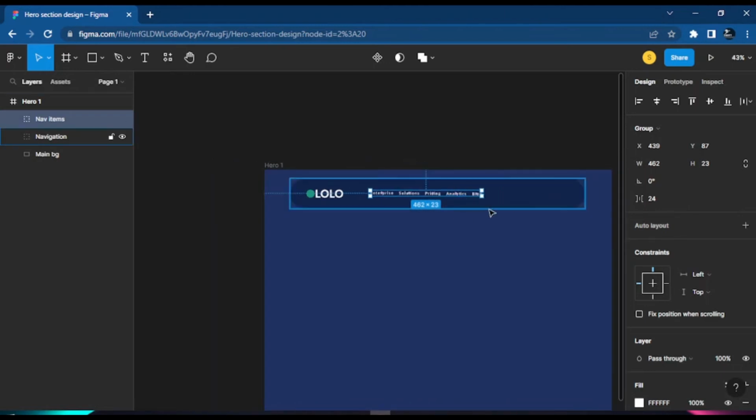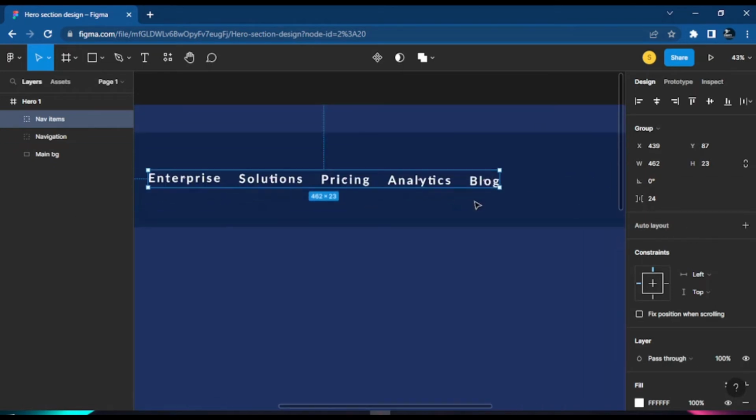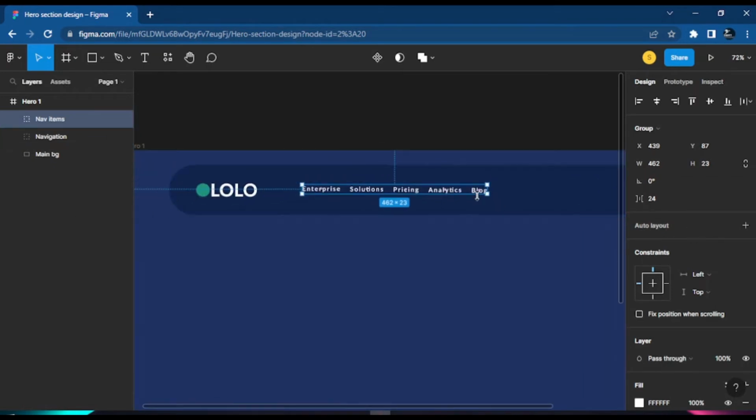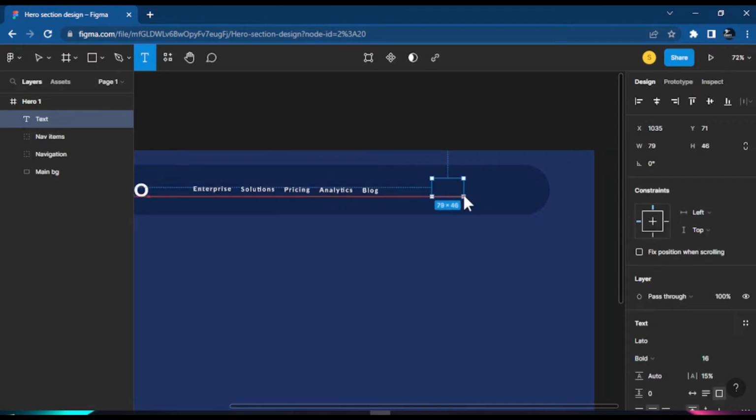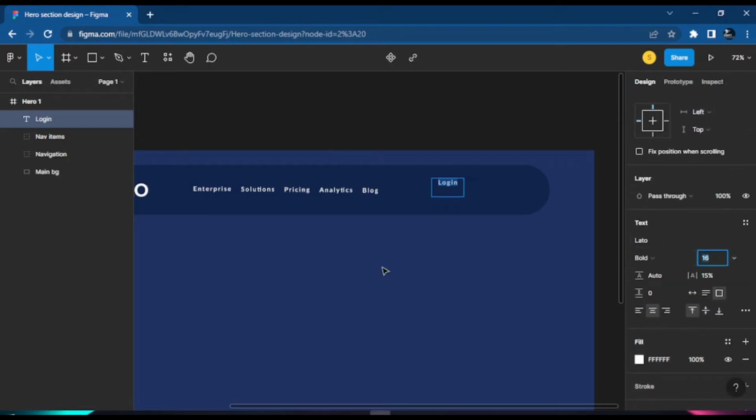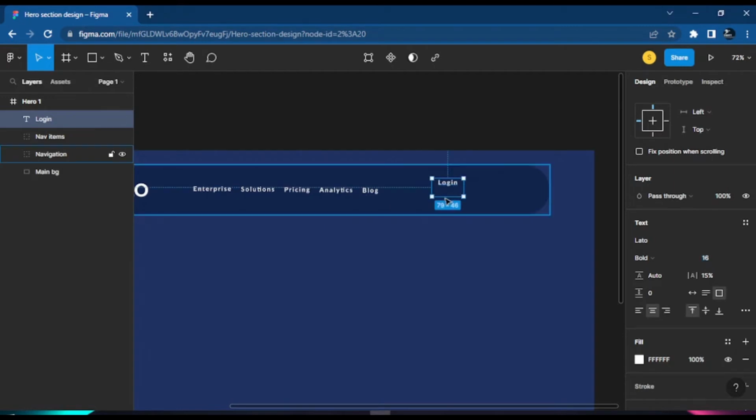Now let's try to add a login, something where a person can log into this form. How do we do it? Simple. Since we already started working with them, we can just create the link again. So come here, click the T again for the text, and write login here. I will just say log in. Now with this login, I want it to show and be big on the screen, you understand. So I want to increase the font size. Now let me even add it inside a group.